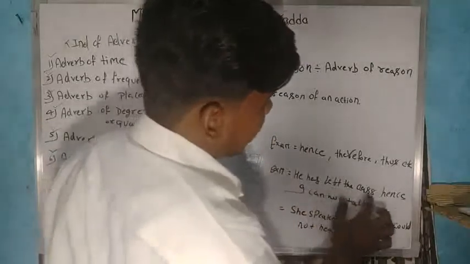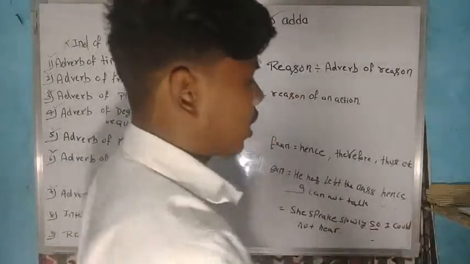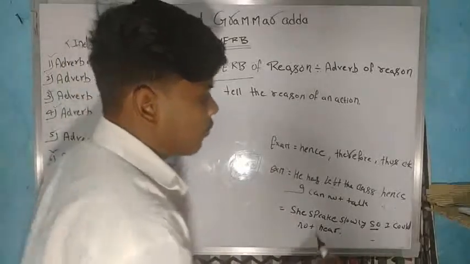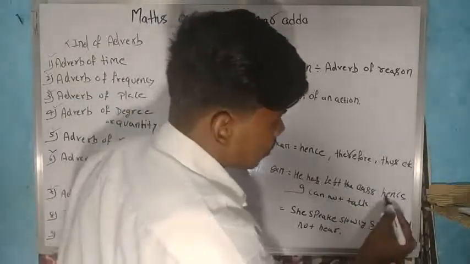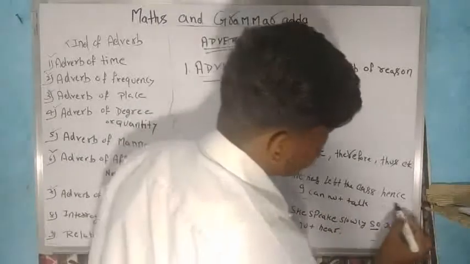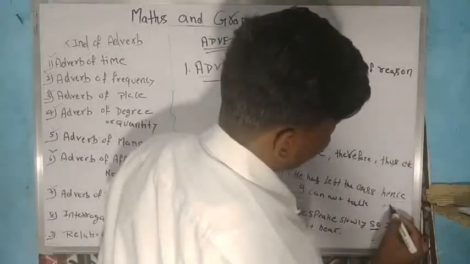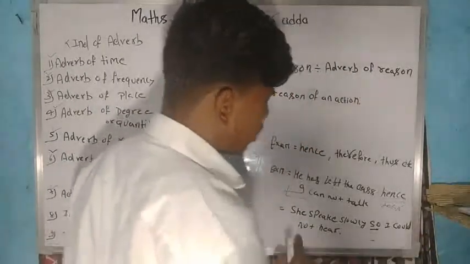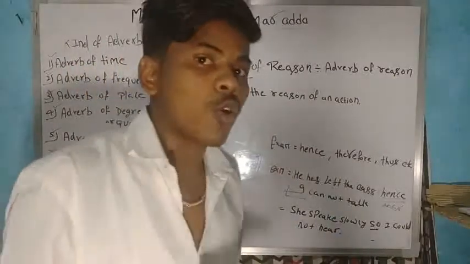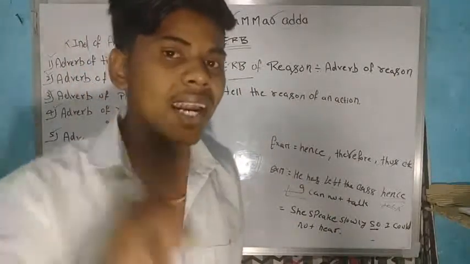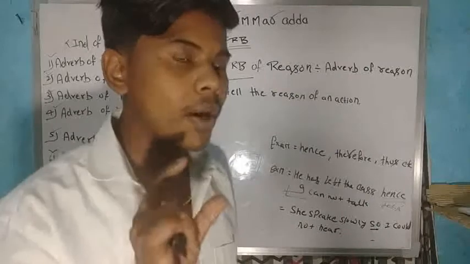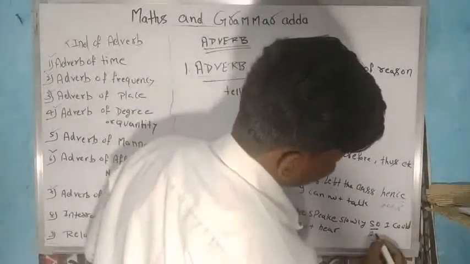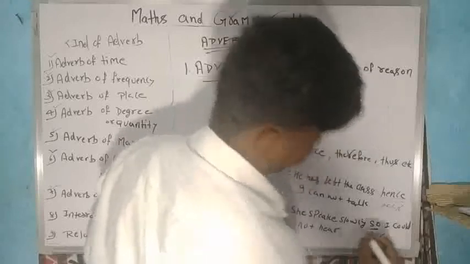Example: he has left the class, hence I cannot talk. It means before I came, he had left the class, so I cannot talk. Then hence is an adverb of reason. Third: she speaks slowly, so I cannot hear. She is not speaking fast, so I cannot hear all her words properly. She is speaking slowly, so I am not able to listen to all her words. So this is an adverb of reason.